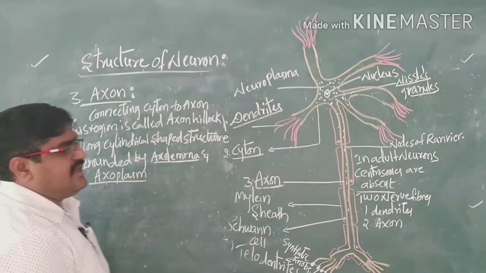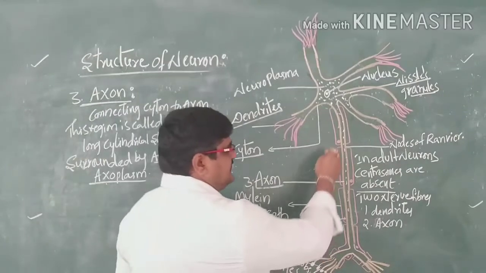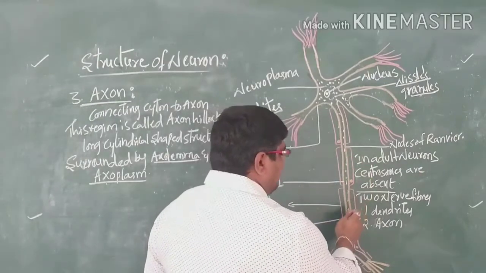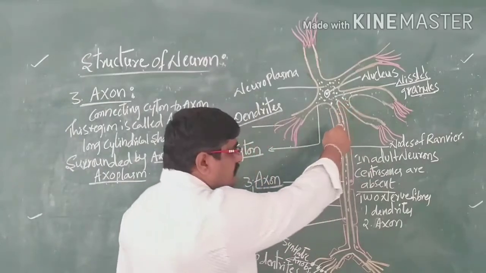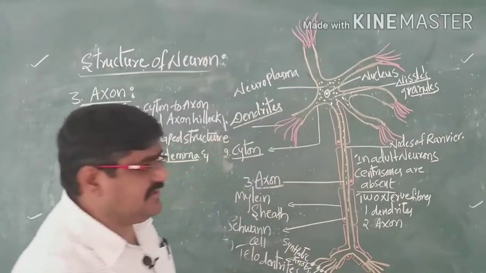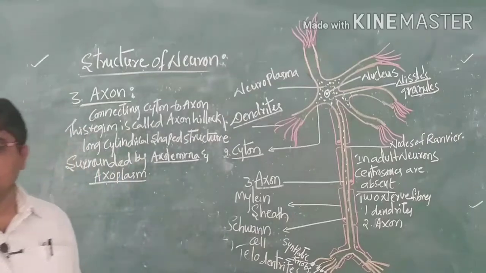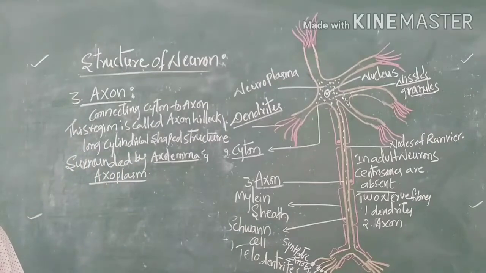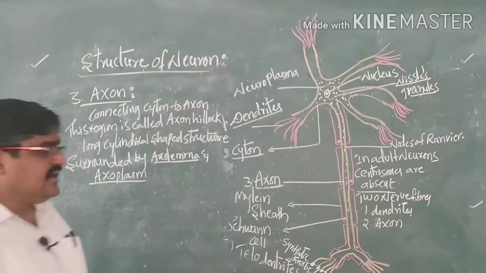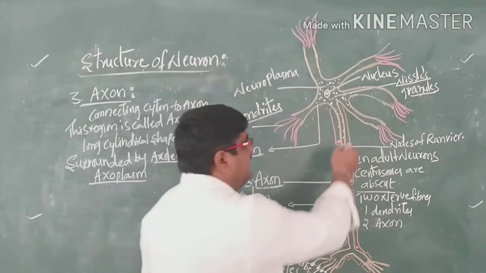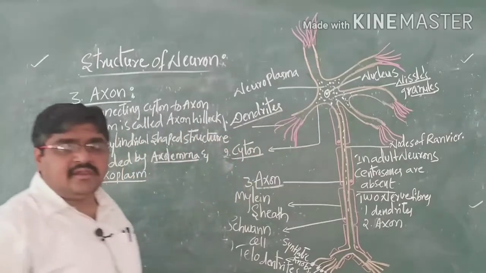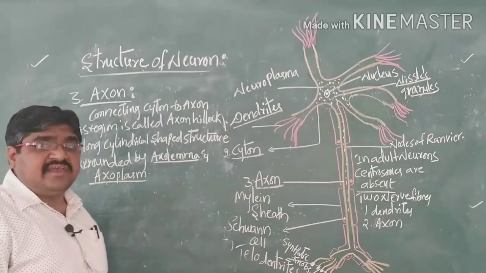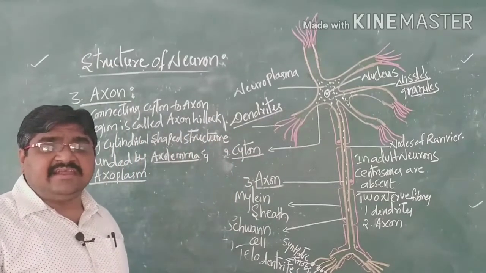And also here the cylindrical shaped structure consists of different regions. Around the axon there is a myelinated sheath. It has a fatty layer.